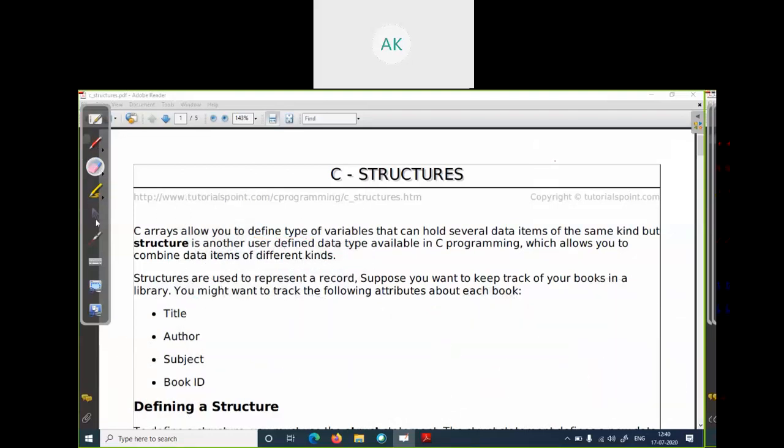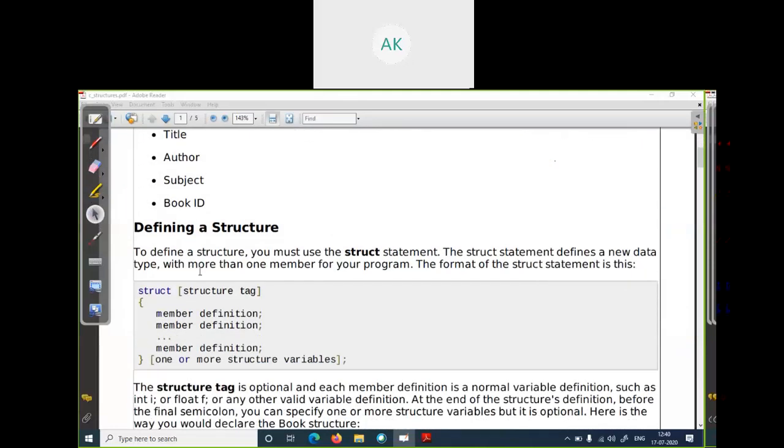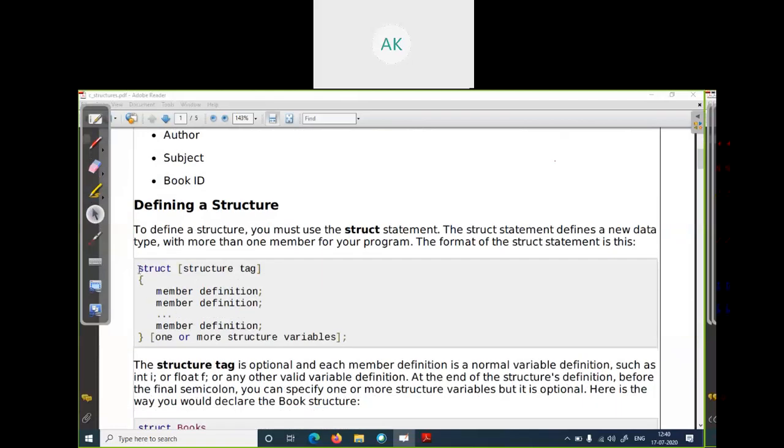For more clarity, let's see the definition of structure. For defining a structure, the keyword is struct. If you want to define a structure, we write struct followed by our structure name. Then come the different members of this structure.